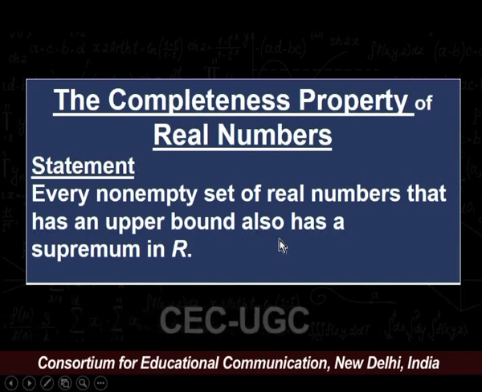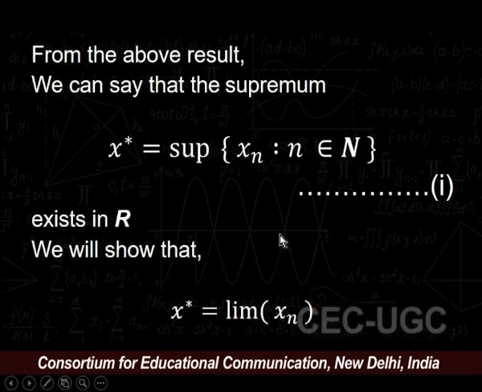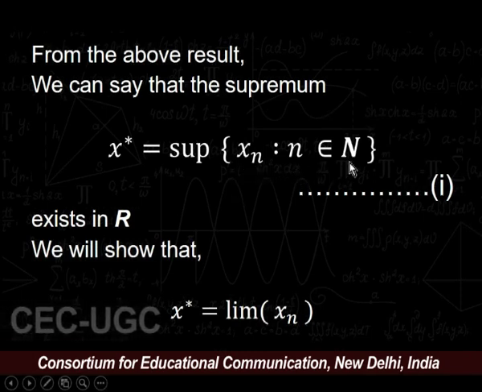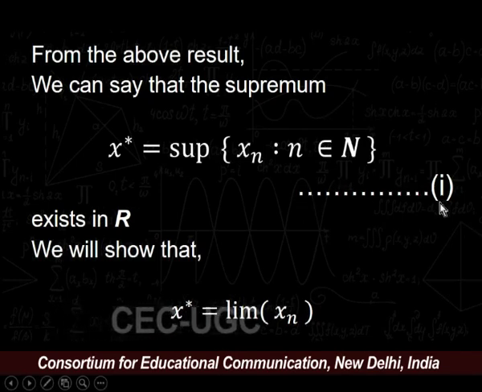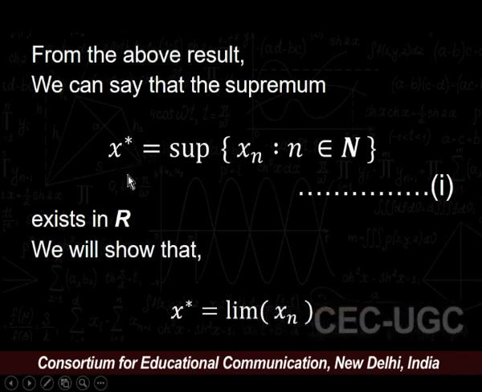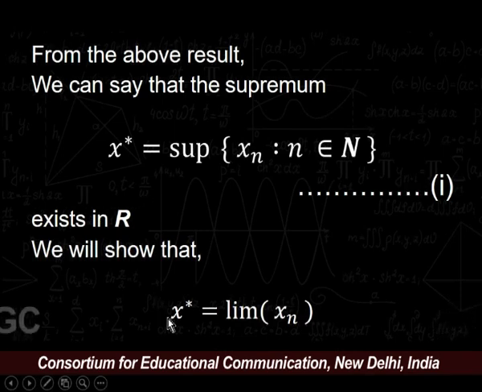Now, applying this completeness property, we can say that x star is the supremum of the sequence xn for every n belonging to N. Say this is our equation number 1, as x star exists by the completeness property of R. Now, we will show that x star is equal to the limit of xn.